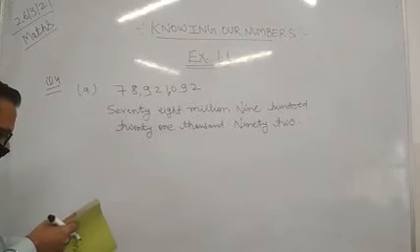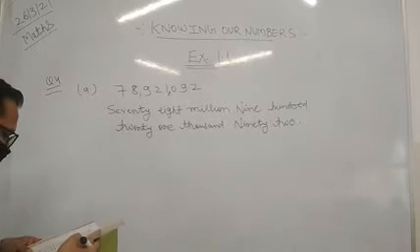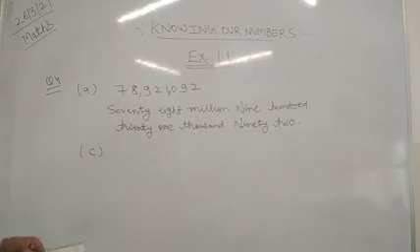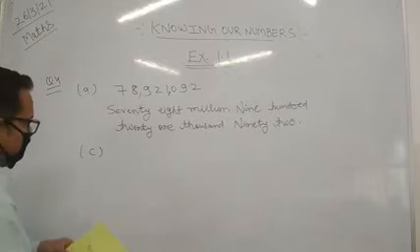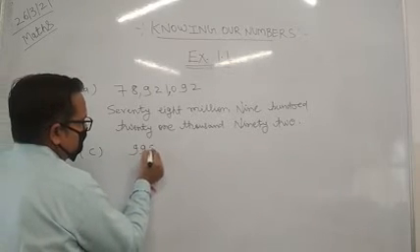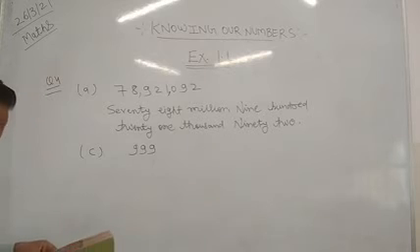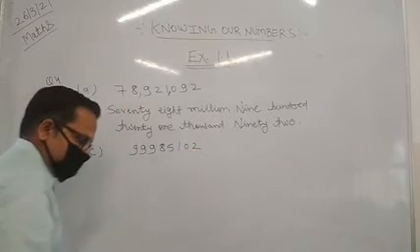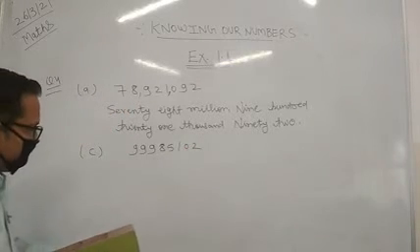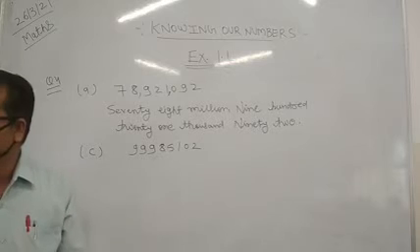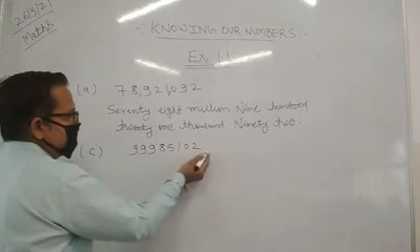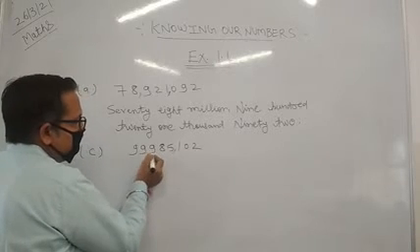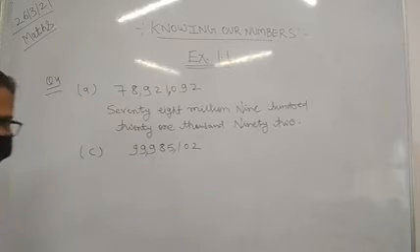Okay, we will do the C part of this. The D part you can do yourself. Okay, we will do the C part. 999,85,102. Okay, we have 999,85,102. Now again we will put the digits in pairs of 3. After 3 digits we are inserting the comma.